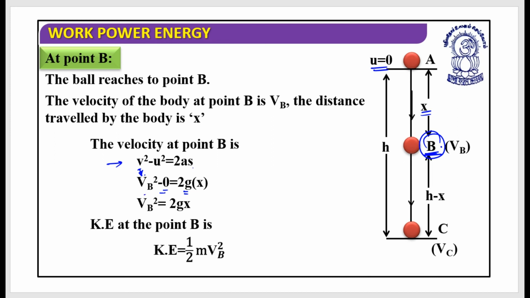So this is vb square minus 0 is equal to 2 into g into x, and from this I have the relation that vb square is equal to 2gx. For the kinetic energy I require half m into the square of the velocity at location B.